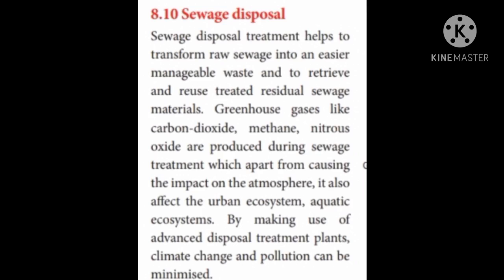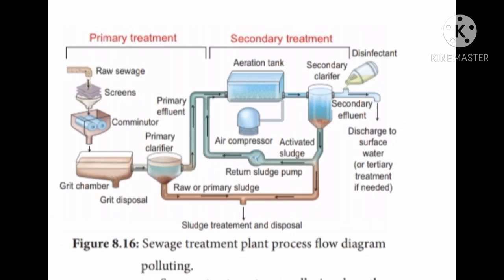So we have to treat the sewage that is excreted by the human population. That is what we are going to see now. You can find the plant given over here, primary treatment and secondary treatment. In primary treatment, the raw sewage through the sump is collected and it is screened and comminuted and grit chambered, where the grit is disposed and the liquid alone is transferred to the primary clarifier.